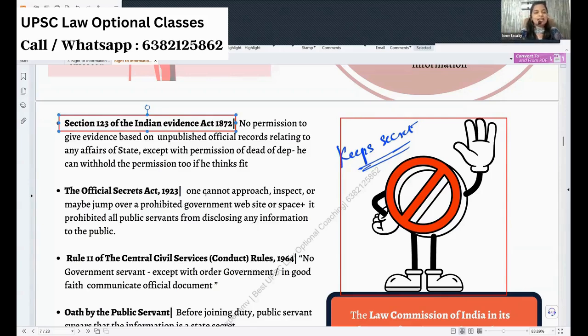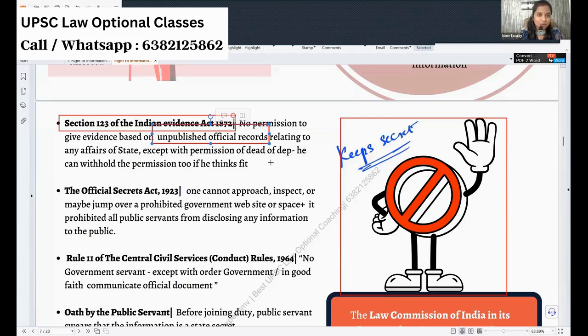It says that any unpublished official records cannot be released by any official unless and until they get permission from the higher authority, the head of that department. See, some important or fishy thing is done by a department. They will put an order, yes, but they will not publish it. They will keep it. Once it is published only, it gains importance.